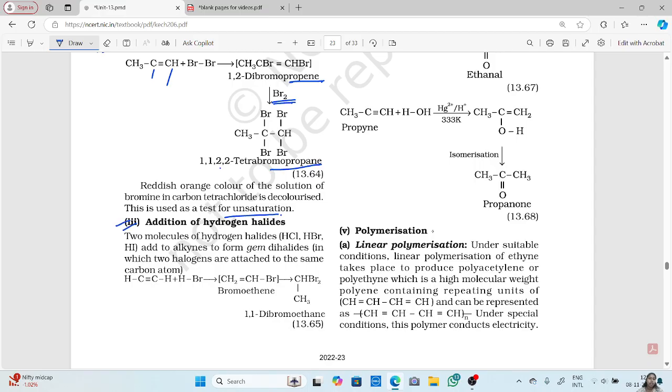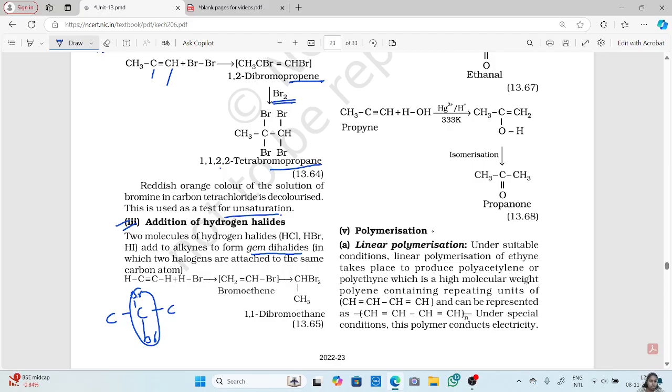Next one is addition of hydrogen halides. Now two molecules of hydrogen halides are added to alkynes to form gem dihalides, in which two halogens are attached to the same carbon atom. Now gem dihalides mean, now these are not vicinal dihalides, right? Gem dihalides means you are adding the bromine to the same carbon atom. So this is a gem dihalide, when both the halogens are added onto the same carbon atom.